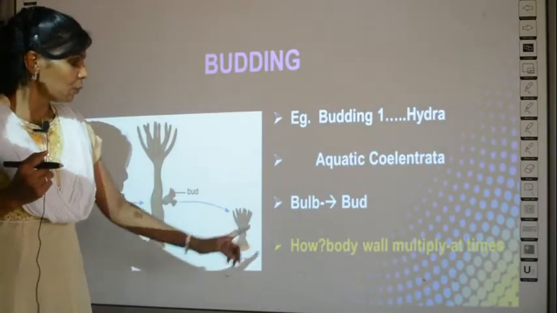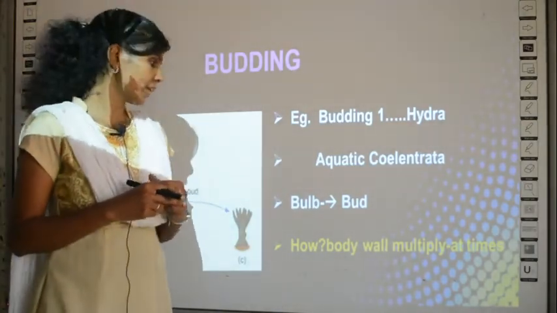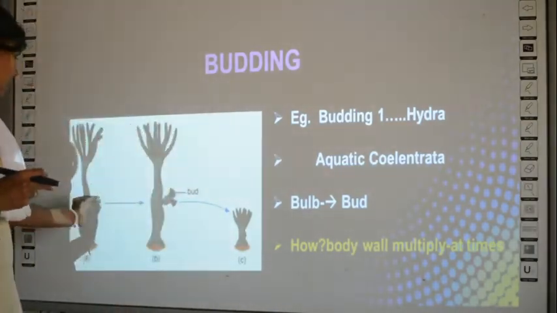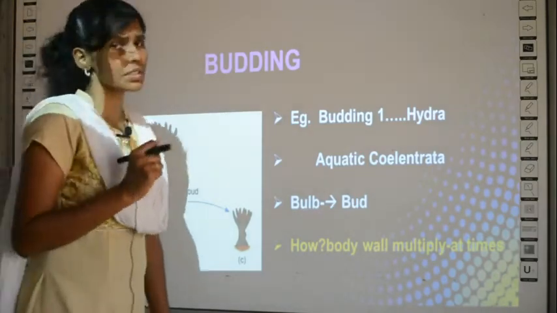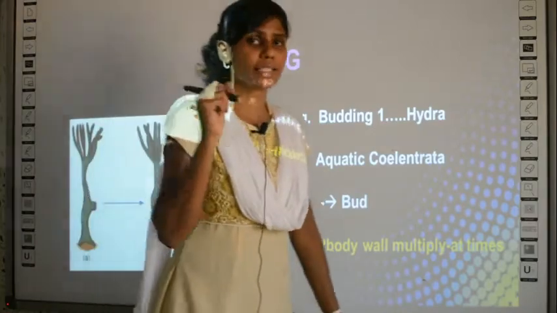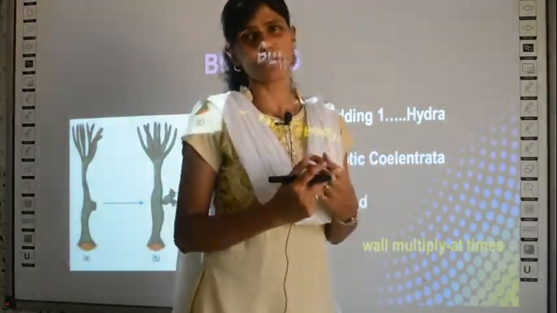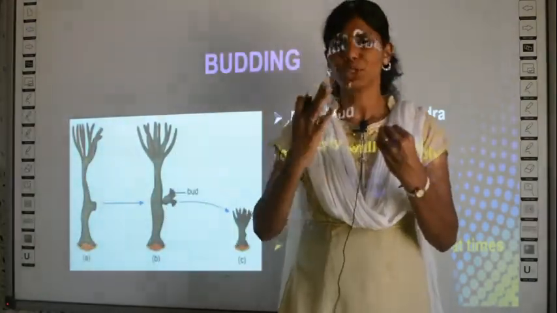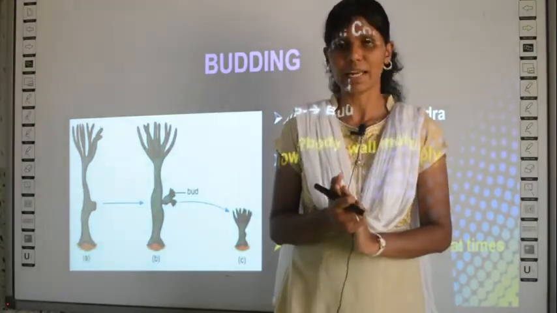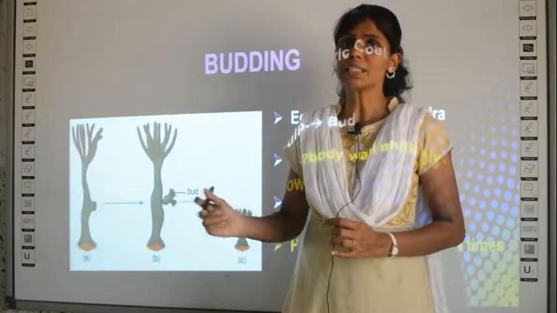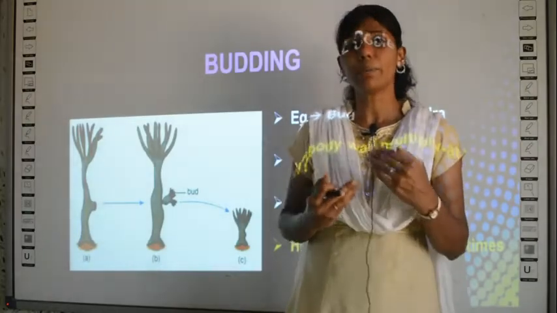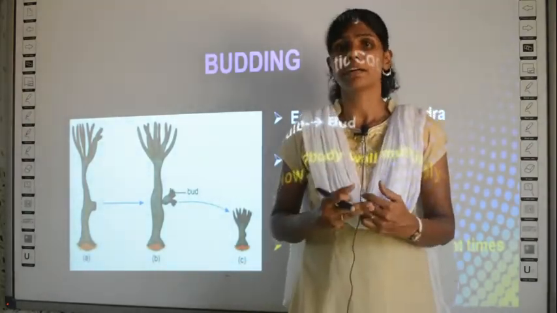So when will this happen? Why are such structures suddenly formed in a parent plant? At certain times in the life of this organism called hydra, it is not certain which time, the parent begins to divide repeatedly.